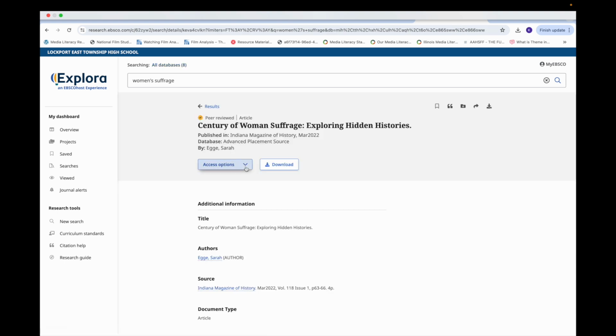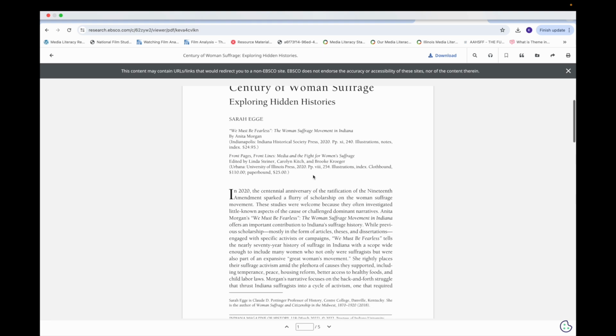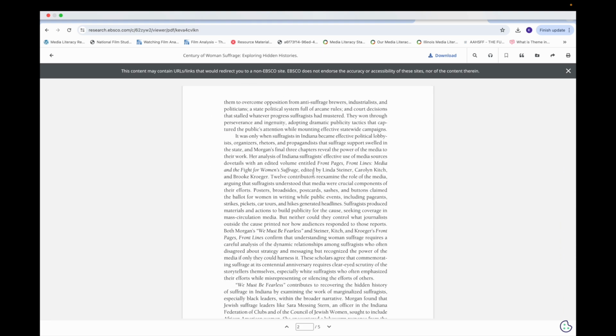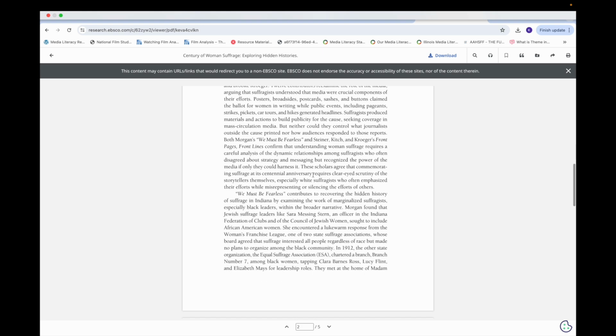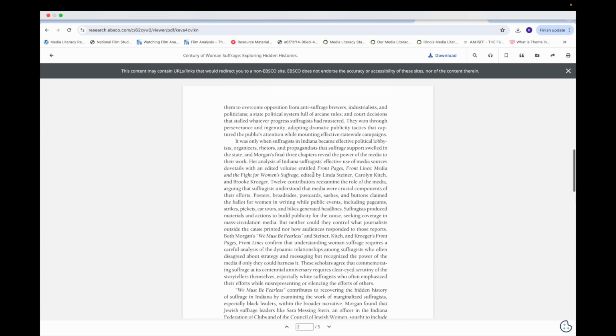Okay. So now we have these access options. In this case, you can do the online full text or the PDF. Nine times out of ten, I open the PDF because I can send that directly to my Google Drive. So here's the PDF version of the article. This is great because you typically have to pay for these, and with these library databases, you get these articles for your research. So take advantage of it.